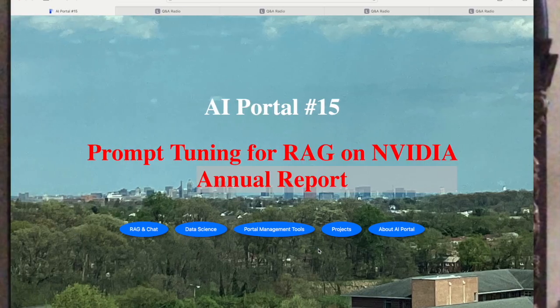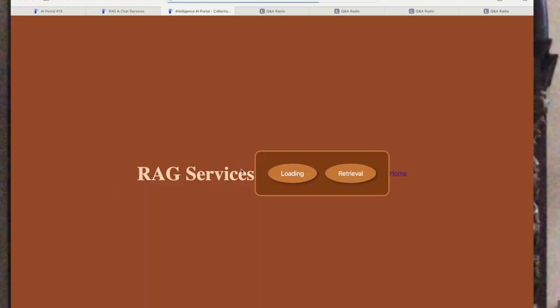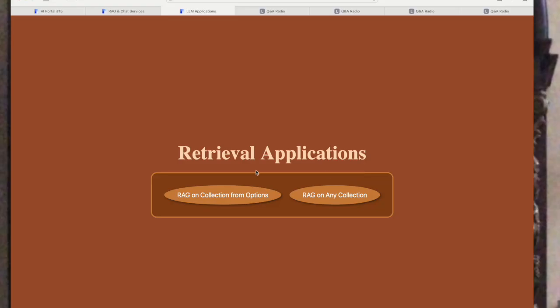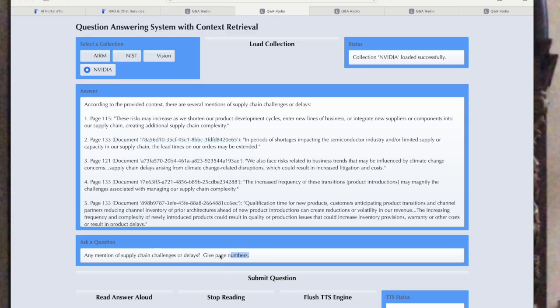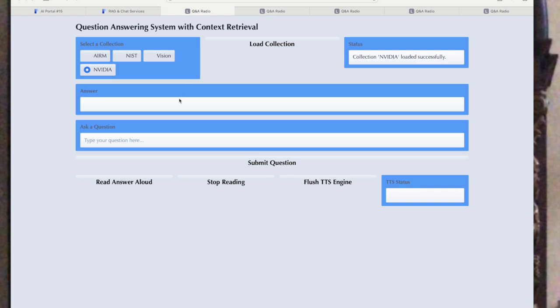that does the work. Okay, so let's ask a couple questions here of this annual report. So we'll go through RAG and chat, RAG services. We want to retrieve something, and we're going to retrieve on a collection here. So from NVIDIA, we're going to load a collection here, and we're going to take a prompt from the next page here. And we just paste it into there.